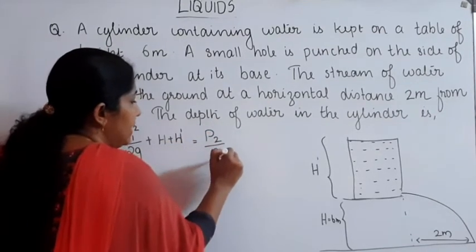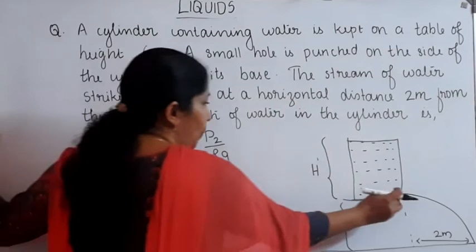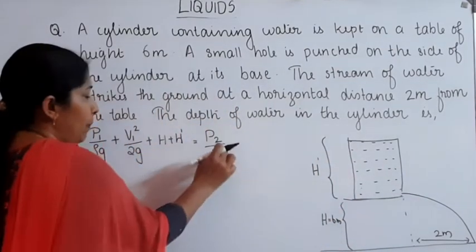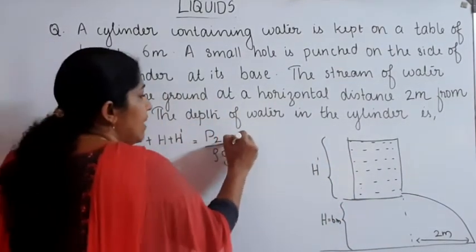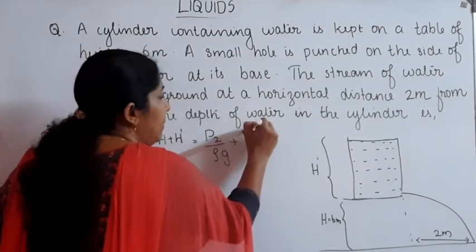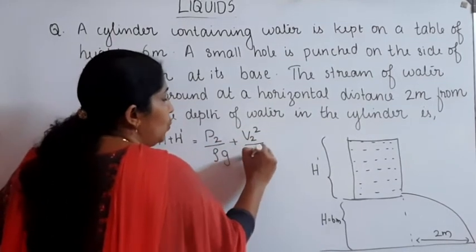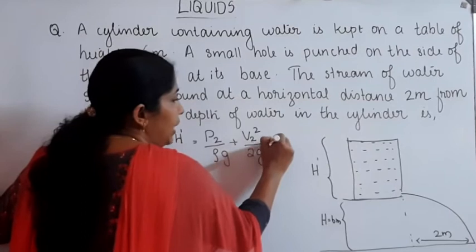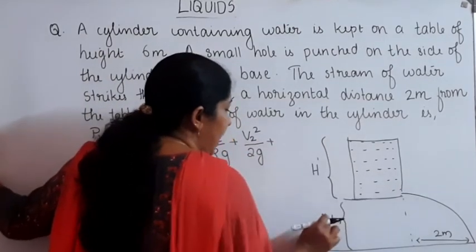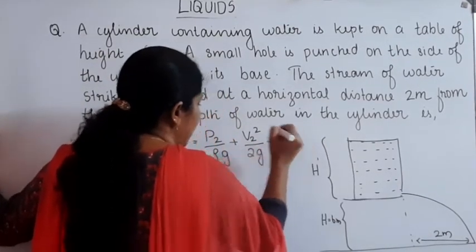P2 is the pressure at the small opening. Then P2 by rho g plus V2 square divided by 2g plus, what about the height? Height is equal to capital H.